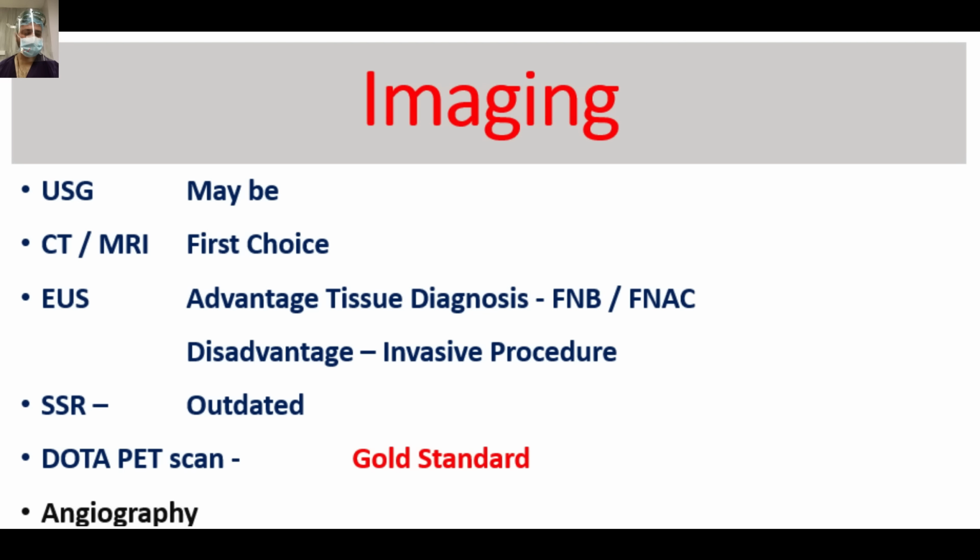So this is the diagnostic imaging ladder. Ultrasound, maybe CT scan, MRI, first choice. Endoscopic ultrasound has an advantage that you can provide the tissue diagnosis also. Disadvantage is inconclusive. SSR, somatostatin receptor study, they are outdated. Now the DOTATATE PET scan, they are the gold standard. And last is the angiography if the rest of the modalities are inconclusive.